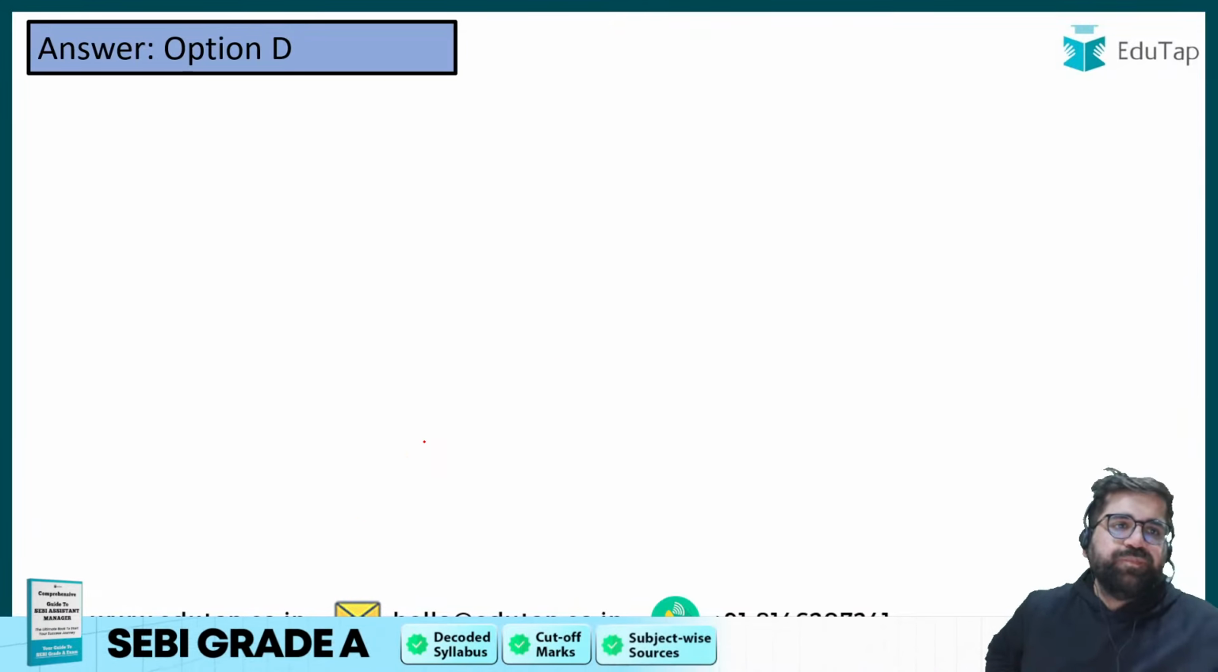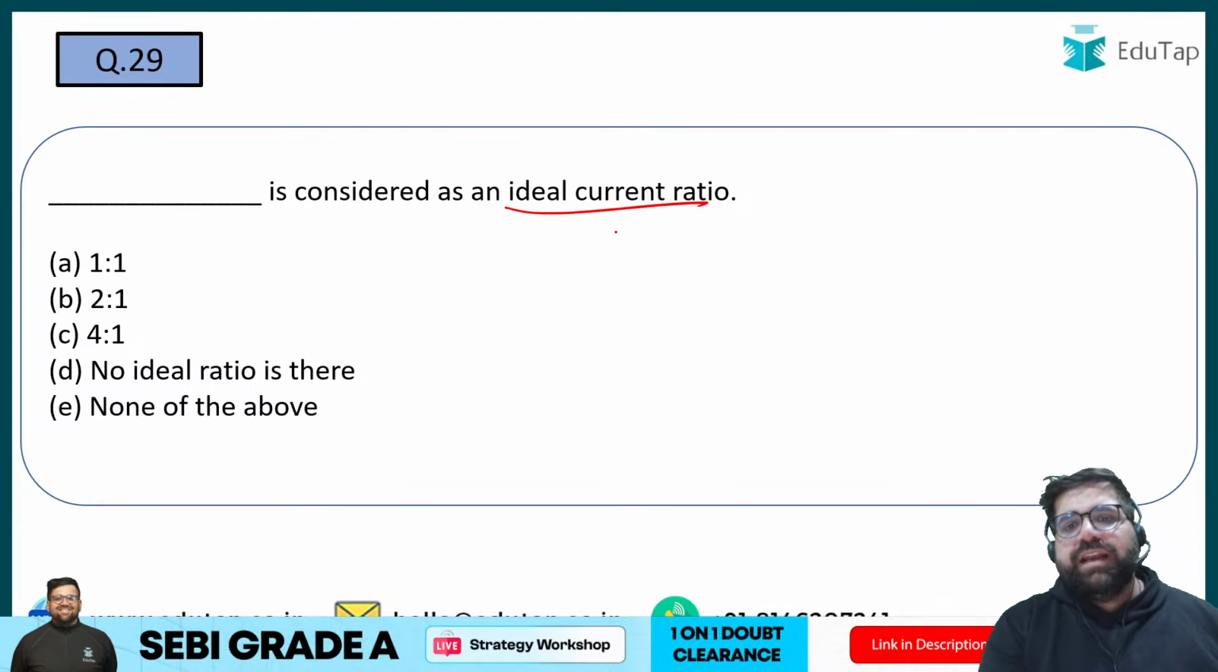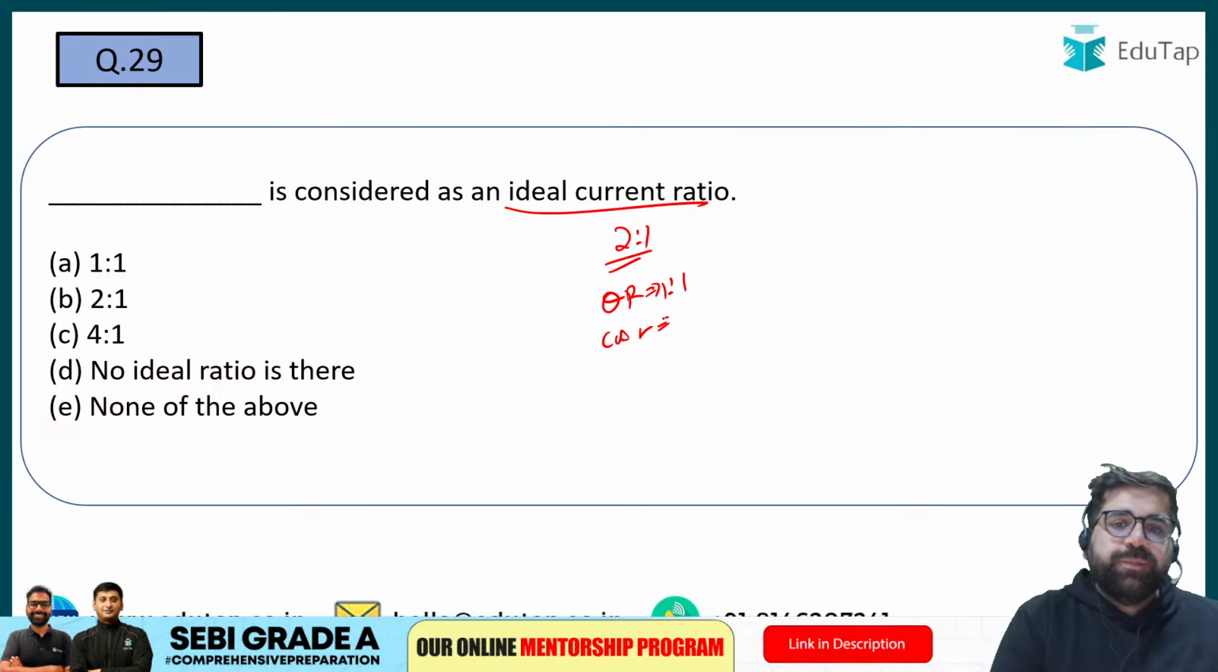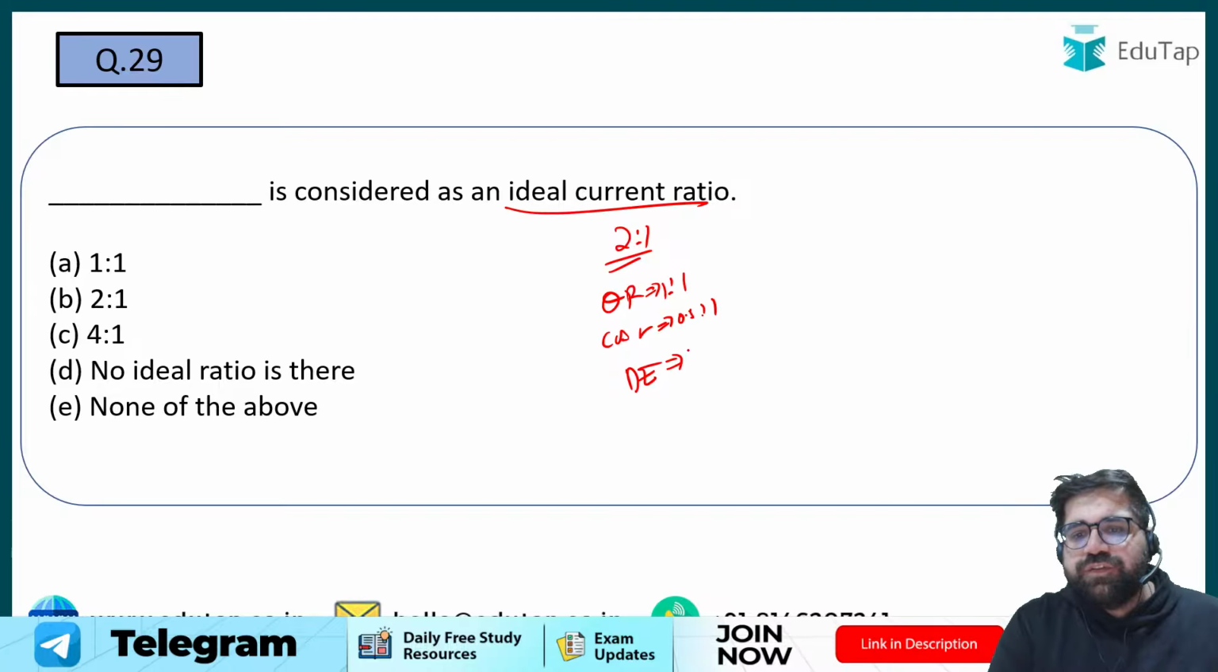A very basic question done multiple times in the class also. Dash is considered as an ideal current ratio. Ideal current ratio is 2:1. Ideal quick ratio is 1:1. Right? Ideal cash ratio is 0.5:1, and ideal debt to equity ratio is 1:1.